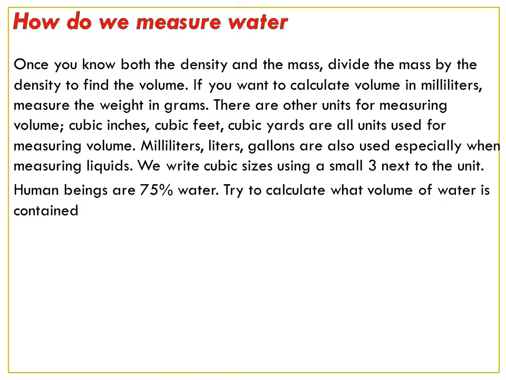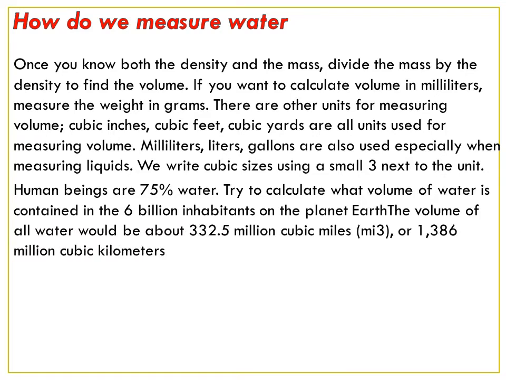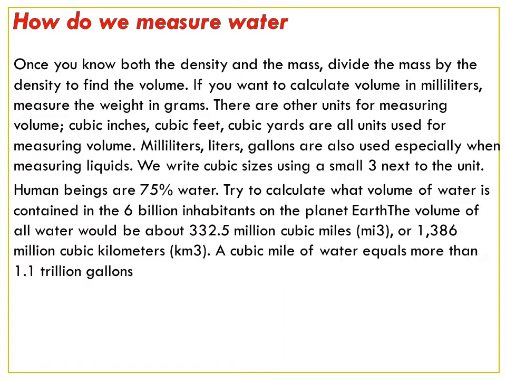We write cubic sizes using a small 3 next to the unit. Human beings are 75% water. Try to calculate what volume of water is contained in the 6 billion inhabitants on the earth.